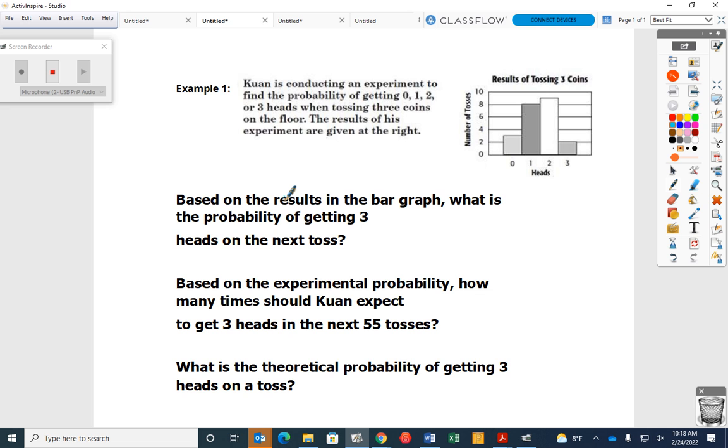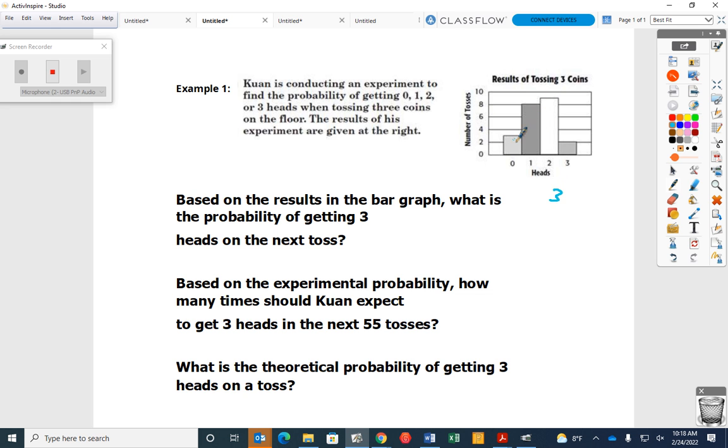So what he does is takes 3 coins and throws them on the floor, and he's trying to see how many times he gets heads. How many times did he get 0 heads? Look at the graph. 3 times. How many times did he get 1 head? 8.